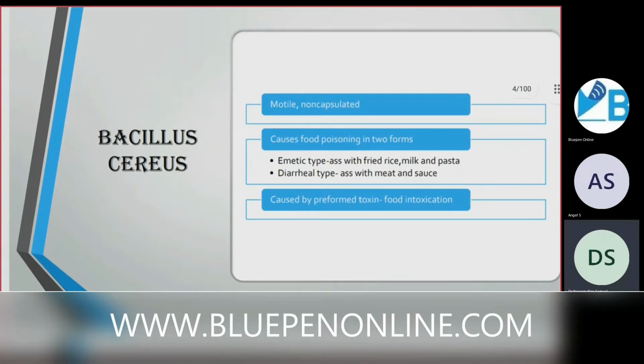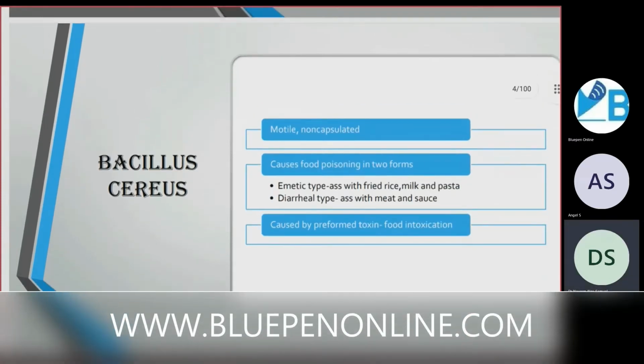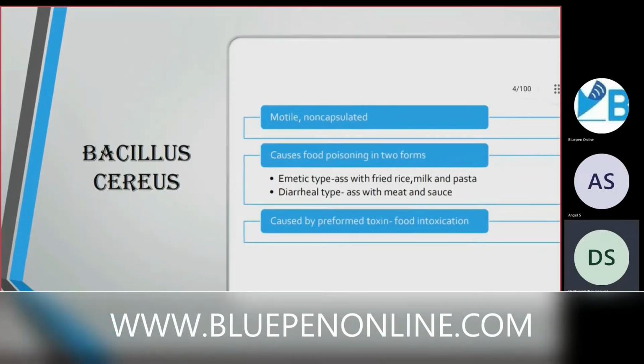Out of the other Bacillus species, one is Bacillus cereus. Bacillus cereus is motile. It is non-capsulated. It causes food poisoning in two forms: emetic type, associated with fried rice, milk and pasta, and diarrheal type, associated with meat and sauces. Emetic type means there will be a lot of vomiting for the patient, and in diarrheal type there will be a lot of loose stools. The disease is caused by a preformed toxin, which causes food intoxication.